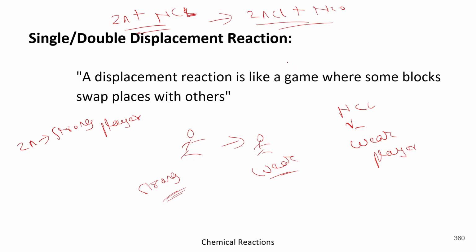After the reaction, zinc replaced H from the Cl and combined with Cl, whereas H had to find a different place, or you can say got detached from the Cl. Okay, so it was the example of single and double displacement reaction.